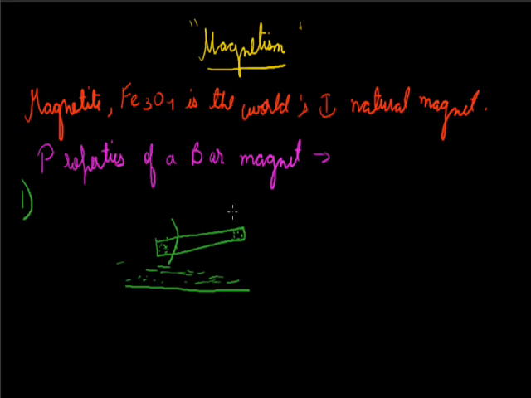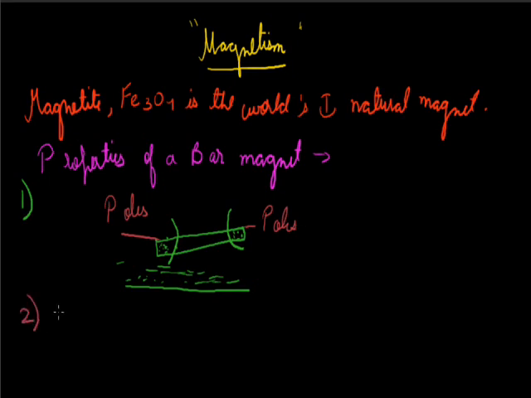This means these corners have the maximum strength in the bar magnet. Hence, these corners are termed the poles of the magnet. It implies that the poles of a bar magnet have maximum strength in comparison to the rest of the magnet.